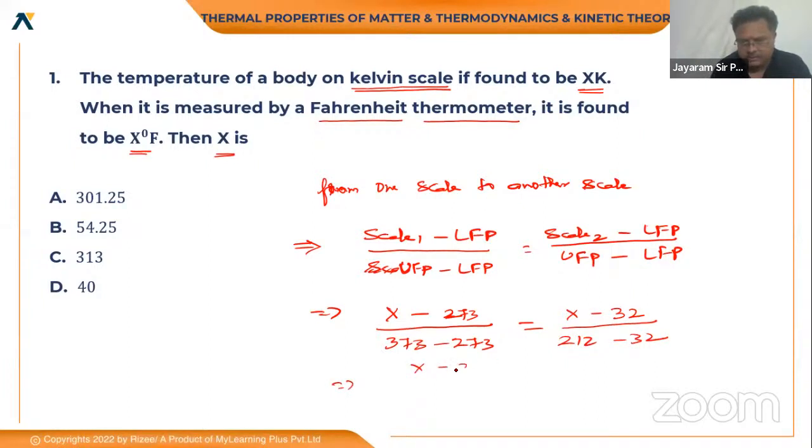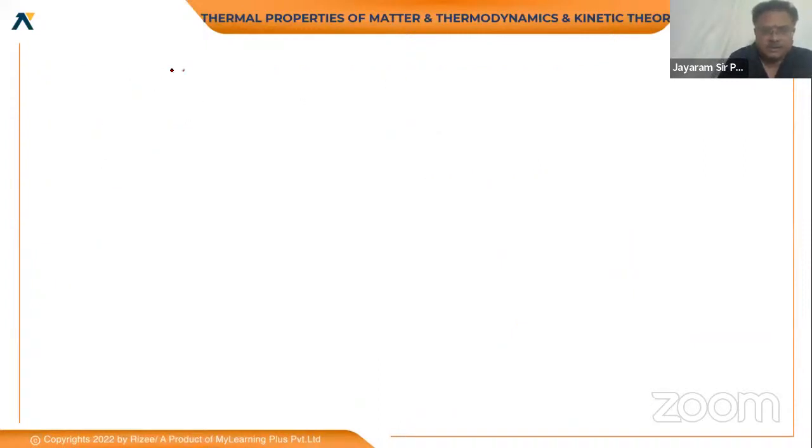Or this is x minus 273 by 100 equals x minus 32 by 180, or 5 and 9. By cross multiplying, you can get the value of x: 9x minus 9 into 273 equals 5x minus 5 into 32, which is 160.